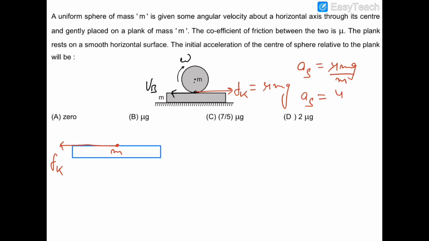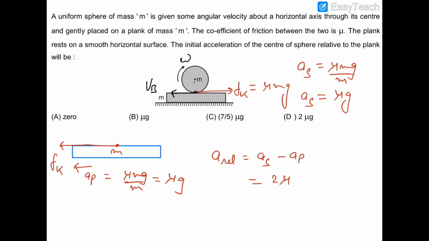So this is mu g, and the acceleration of the plank will be in the backward direction, which is also equal to mu mg by m, so it is mu g. So the relative acceleration of the sphere with respect to the plank will be aS minus aP, and aS minus aP will be equal to 2 mu g, because they both are in opposite directions. So the correct answer will be option number D.